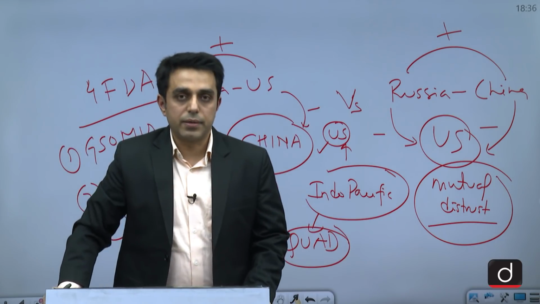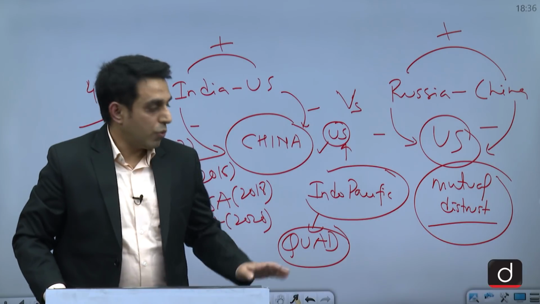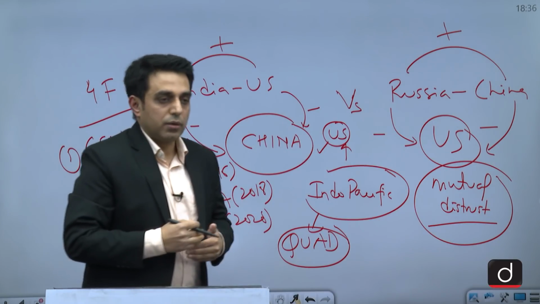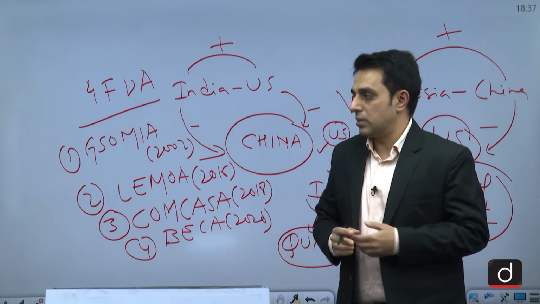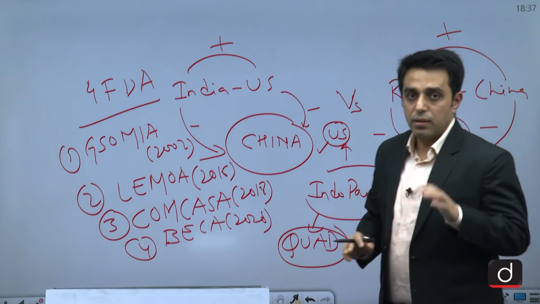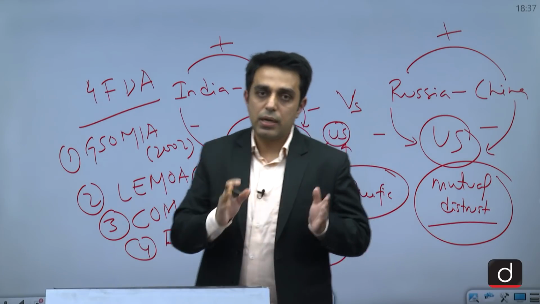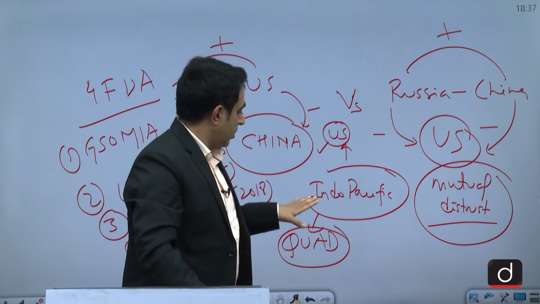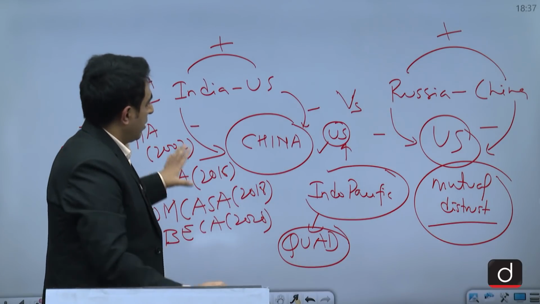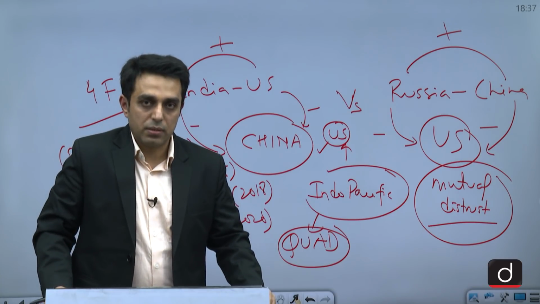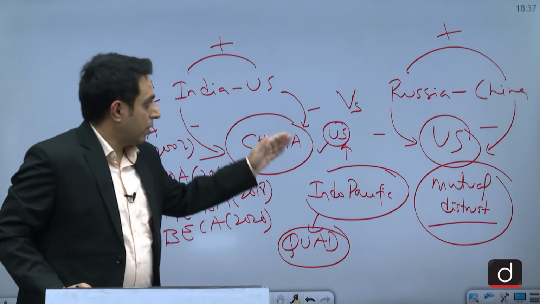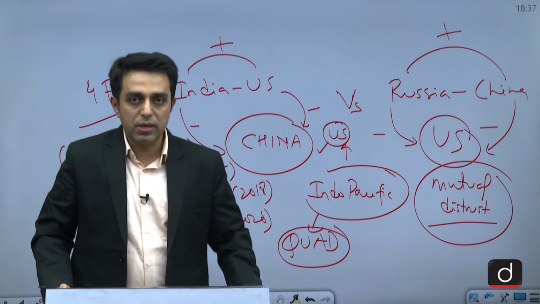US is also a partner. So that also makes it more logical for India to give more preference to its defense deals with the US as compared to Russia in the context of the Indo-Pacific region's stability. So in that context, India's relationship with the US is more important, because Russia and China are in a cozy relationship.